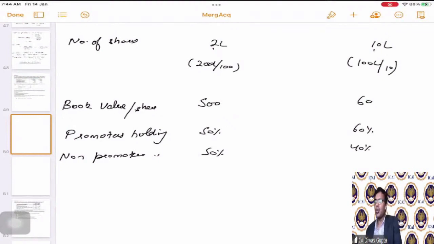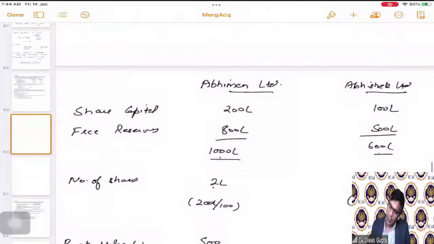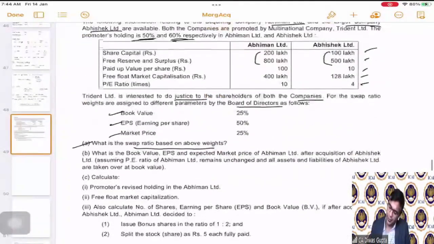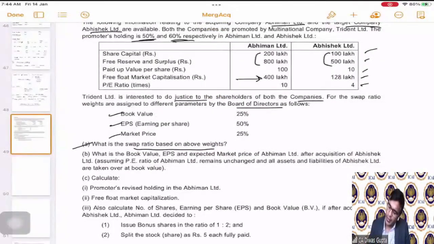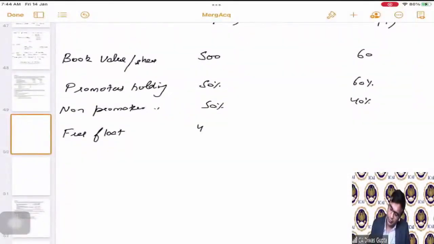If 60 is the promoters holding, then the non-promoter holding will be 40%. Then the free float market cap is how much? 400 and 128. Correct, student? So 400 and 128 is the free float market cap.